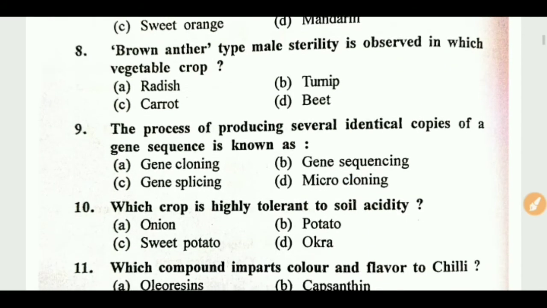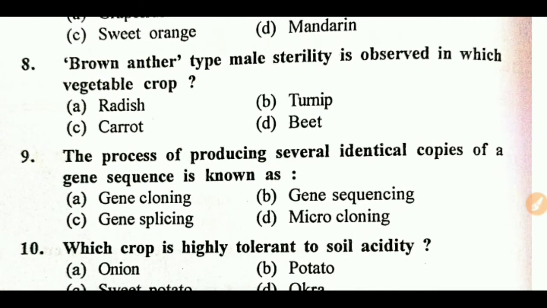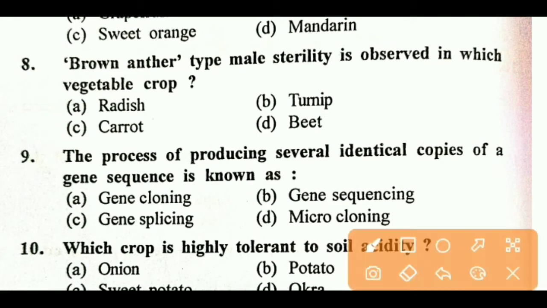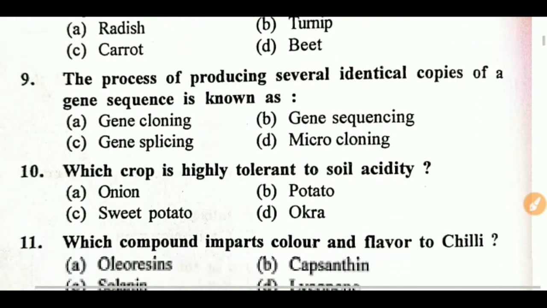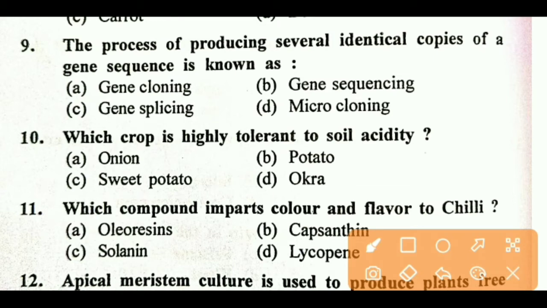Next question: brown anther type male sterility is observed in which vegetable crop? Right answer is carrot. Next question: the process of producing several identical copies of a gene sequence is known as? Right answer is gene cloning.